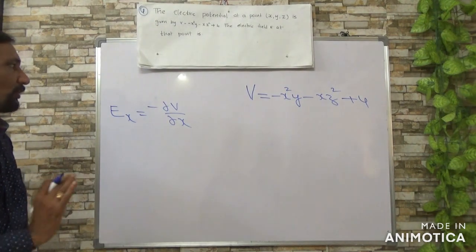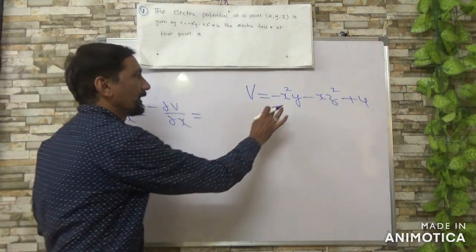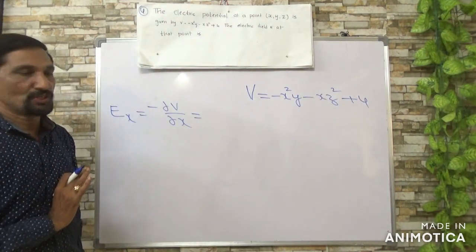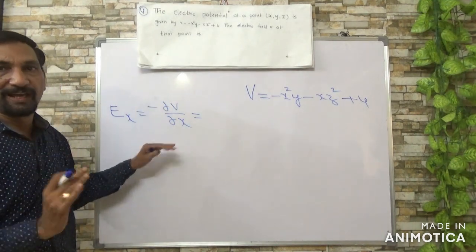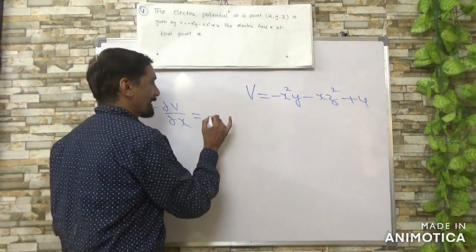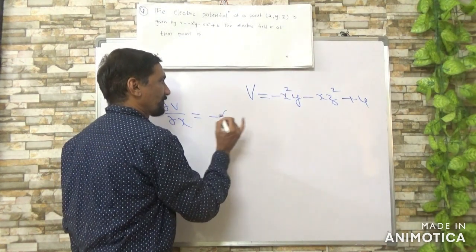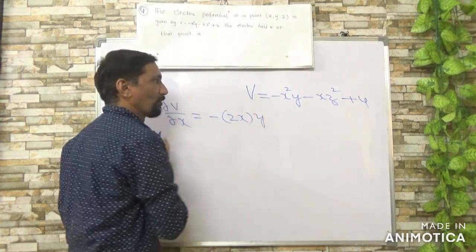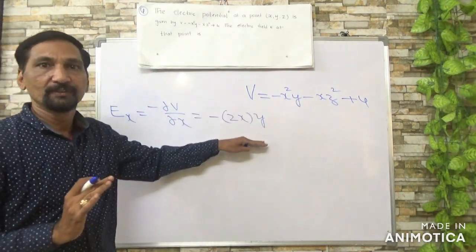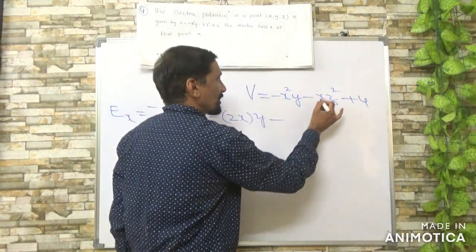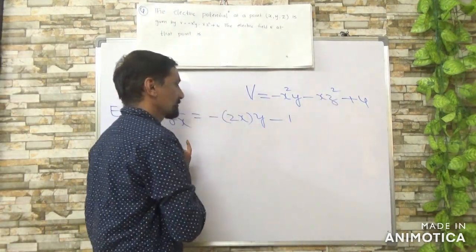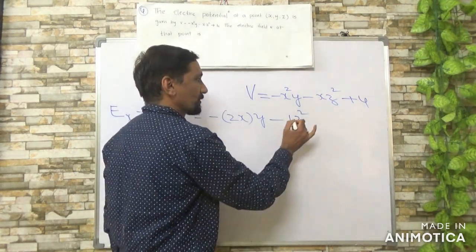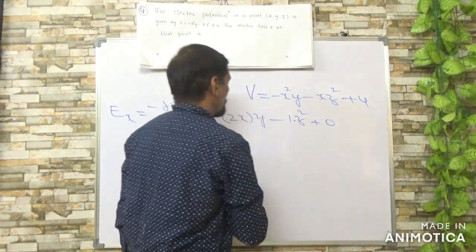While differentiating, only x is to be considered, and the remaining variables are treated as constants in partial differentiation. So minus, x square differentiation gives 2x, but y is treated like a constant, so y only, minus the differential value of x, which is 1, into z square, plus the constant's value 0.